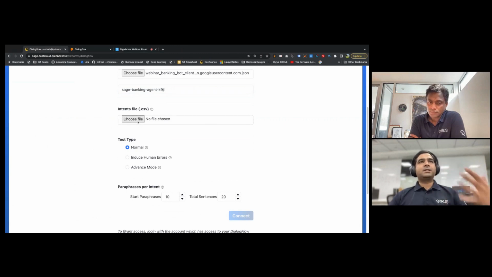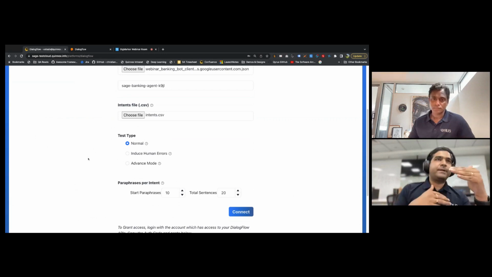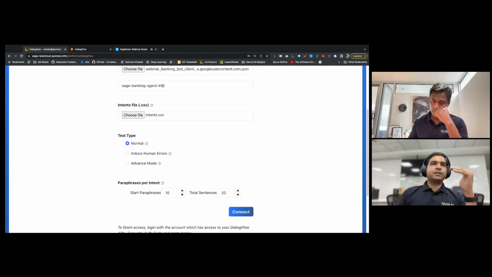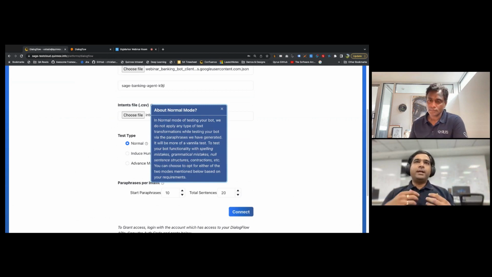And we would feed in some sample intents. Think of it like seed content, where the same intents that we defined are loaded here. Now this is the part where I mentioned the idiosyncrasies of humans. There are 3 kinds of tests, which is what we typically call transformations. When I click on this, it says what we're trying to do here. One is we are inducing spelling mistakes. We're inducing grammatical mistakes.